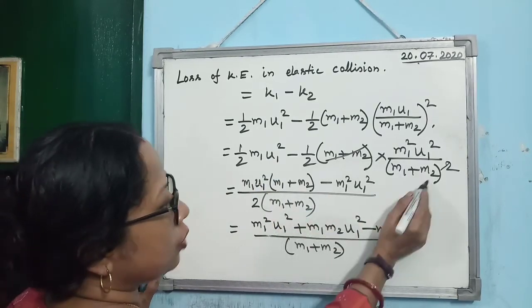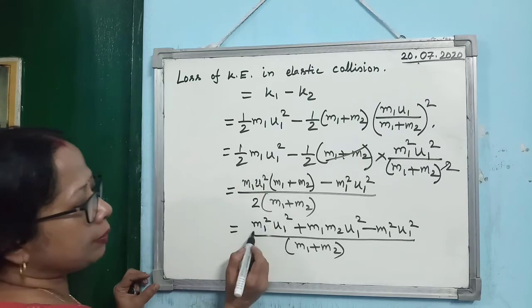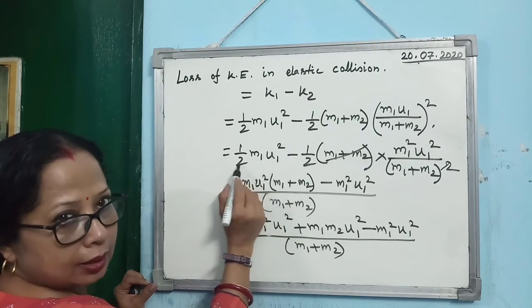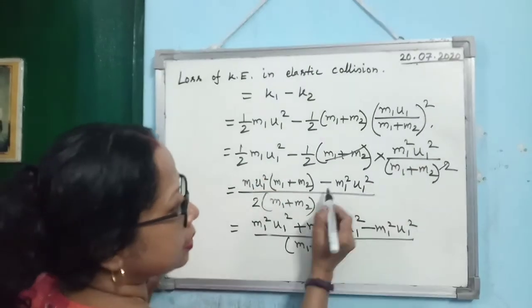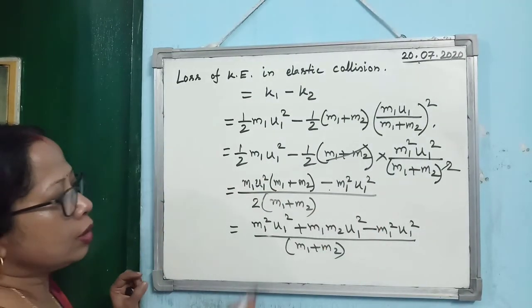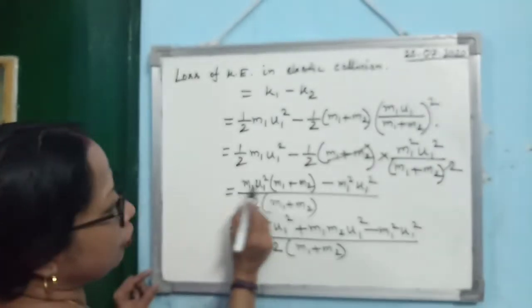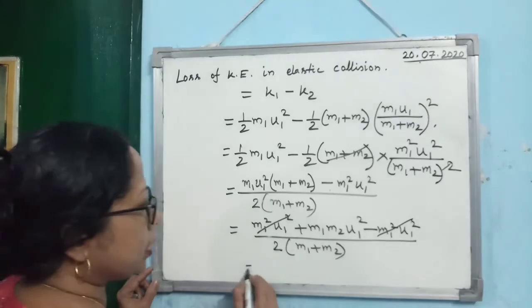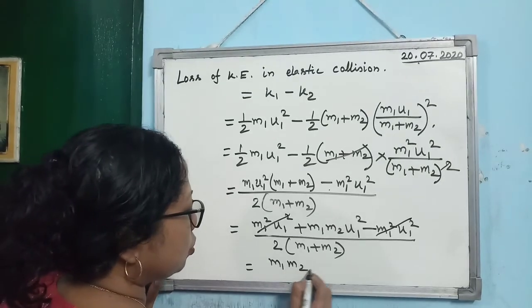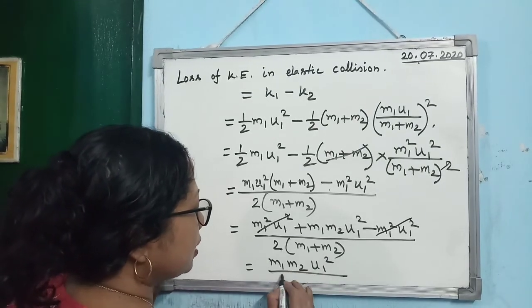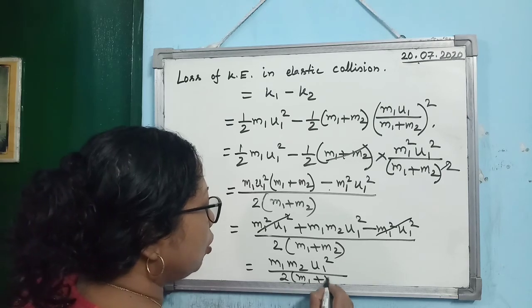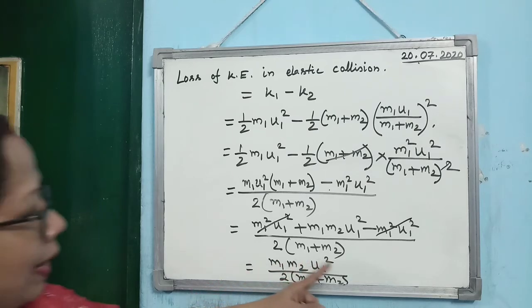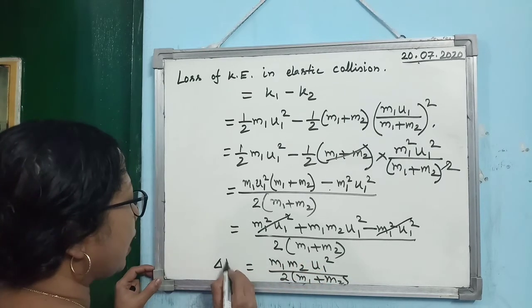So it will be 2 into M1 plus M2, and it will become then M1 U1 square into M1 plus M2, because in the denominator here there is no M1 plus M2. Then minus M1 square U1 square. So what are you getting then? If you just open the bracket, M1 square U1 square are getting cancelled. So it is coming M1 M2 into U1 square divided by 2 into M1 plus M2. So this is the expression for loss of kinetic energy.